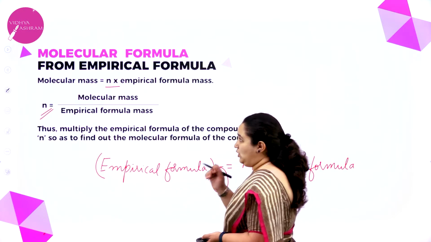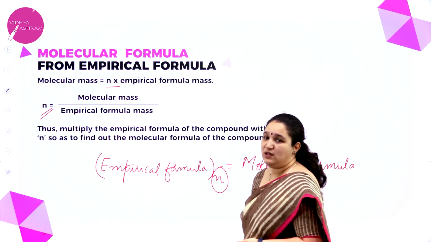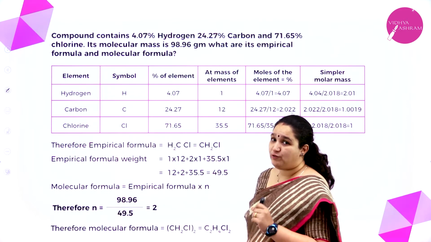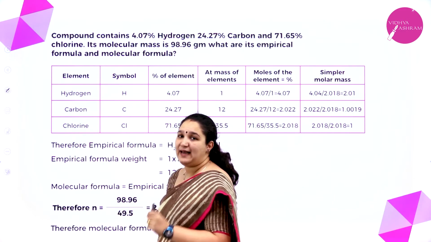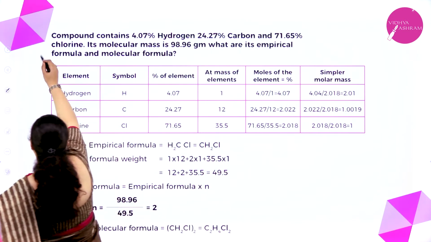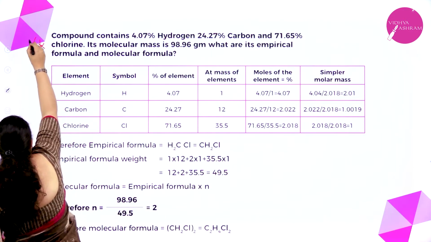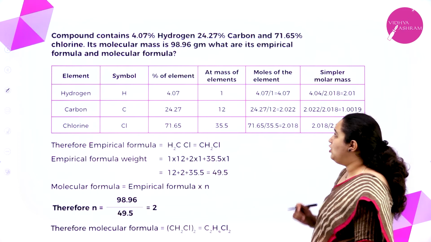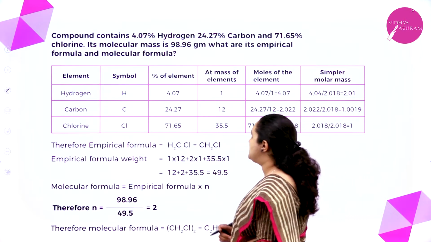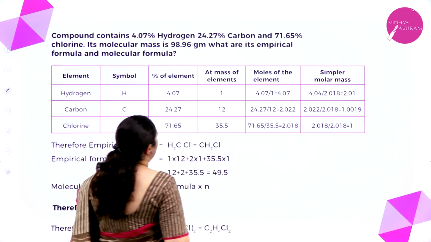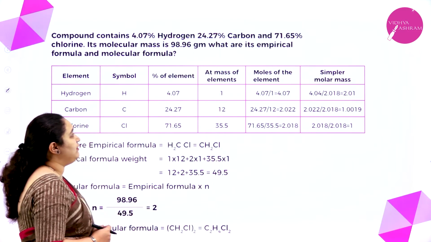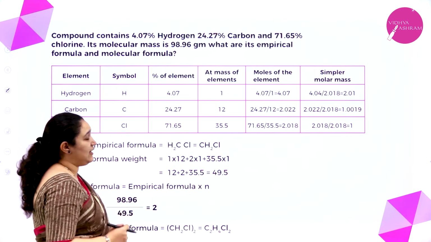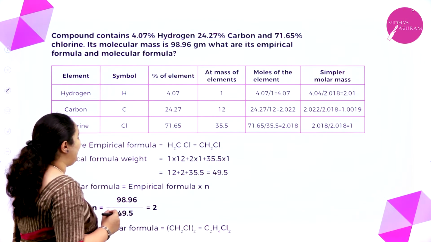Okay. So, using this, we shall solve a numerical, and from the exam point of view, this particular type of numerical is very important. I can tell it is a short question which is going to come for your exams. The first numerical: a compound contains 4.07% of hydrogen, 24.27% of carbon and 71.65% of chlorine. Its molecular mass is 98.96 grams. What is the empirical formula and molecular formula?